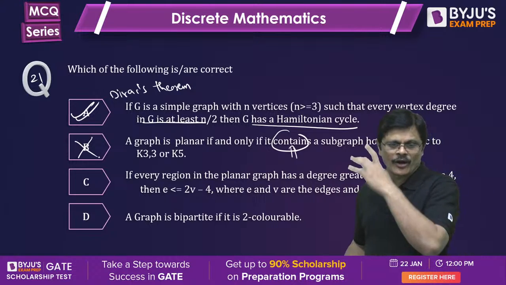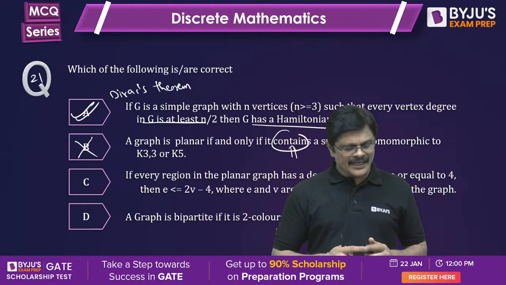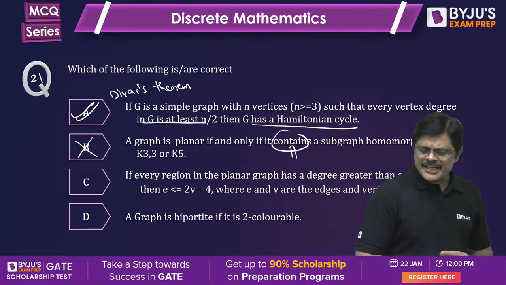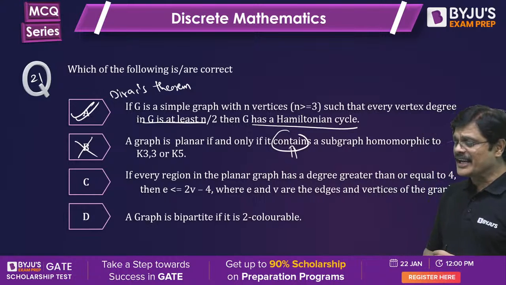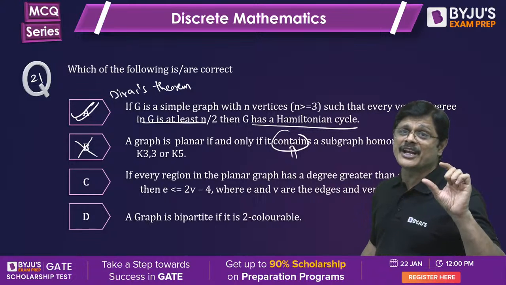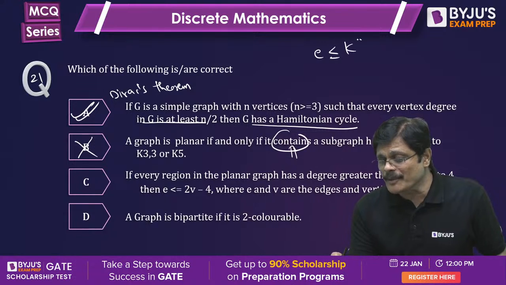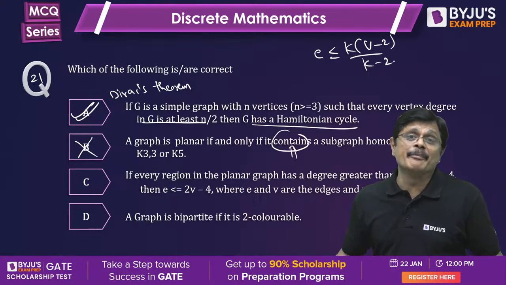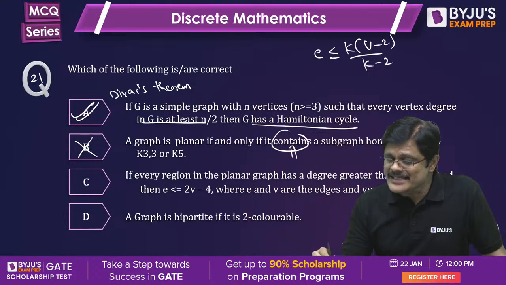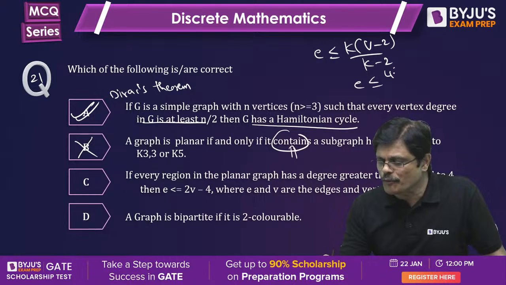The next one: if every region in a planar graph has degree greater than or equal to 4, that is, the minimum degree of a region is at least 4. This is a general formula: E is less than or equal to K into (V minus 2) by (K minus 2), where K is the minimum degree of a region. If K is equal to 4, it should be less than or equal to 4 into (V minus 2) by (4 minus 2).